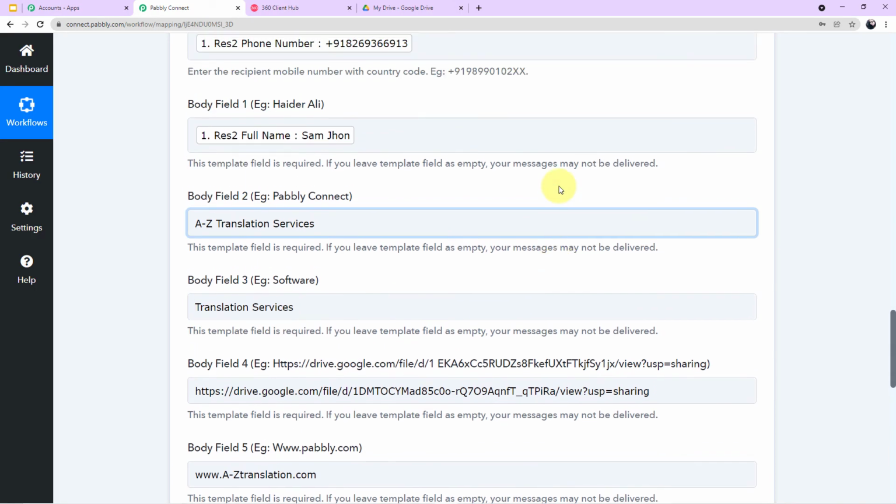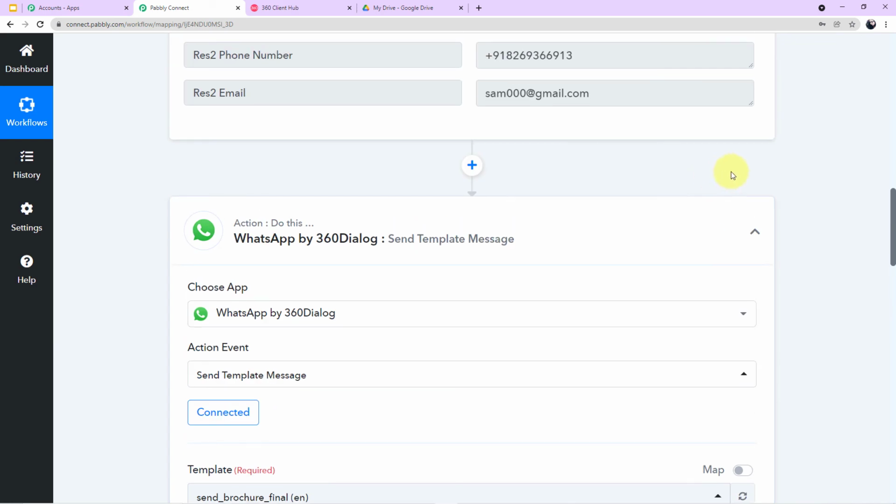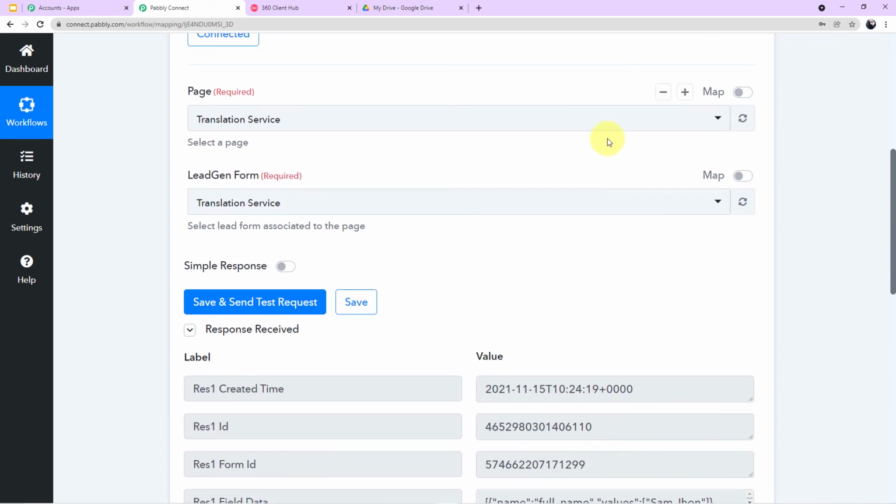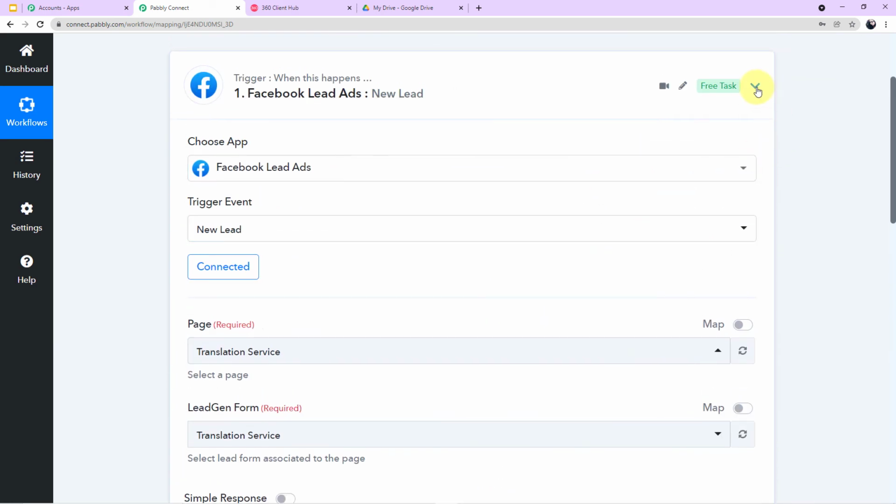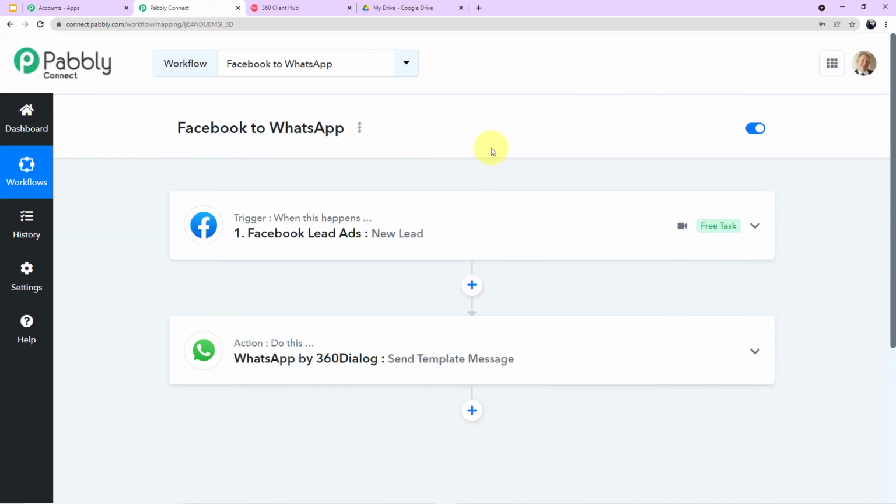Now let me show you one more time what we have done in our workflow. First, we have integrated Facebook lead ads with Pabbly Connect because we want the data of the customers who fill up the form to get transferred into Pabbly Connect, and then from Pabbly Connect it will be transferred to 360 Dialog to send the customers a WhatsApp message with the link of the brochure. So in the second step, we have integrated 360 Dialog with Pabbly Connect. So guys, it was a very simple workflow of just two steps.